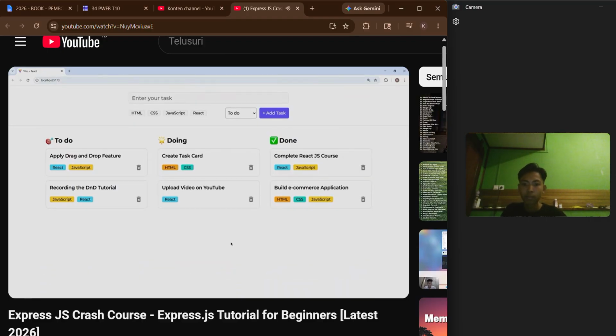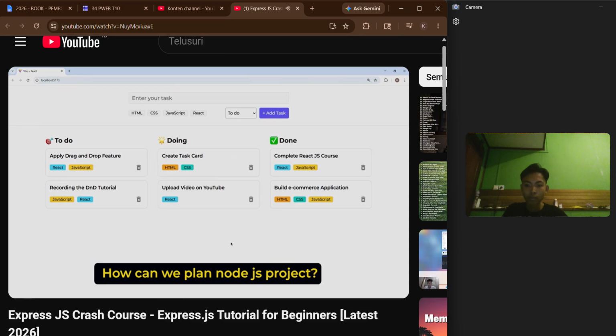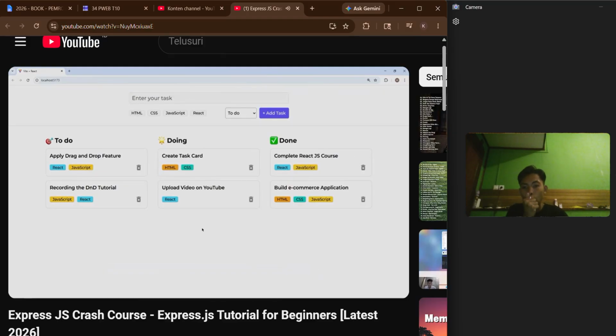Now you might ask, how can we plan Node.js project? It is very simple. This is the method I use for planning my backend projects, even big projects. Instead of building project first and then doing major modifications, it's better to spend little time on planning before we start our project. So for backend project, if we create the list of APIs, that's very useful because backend is almost all about APIs.